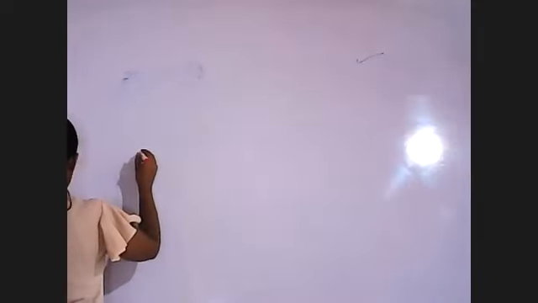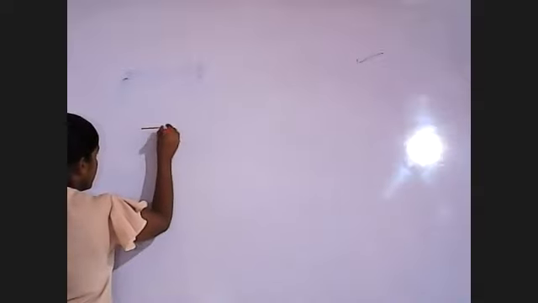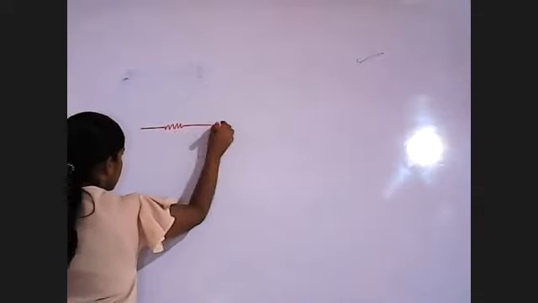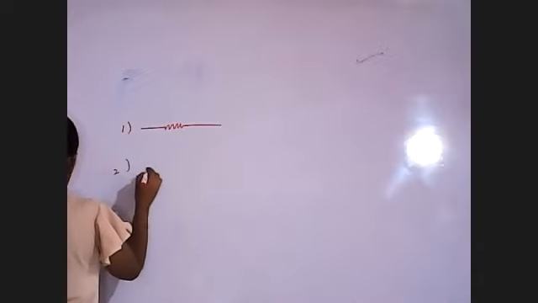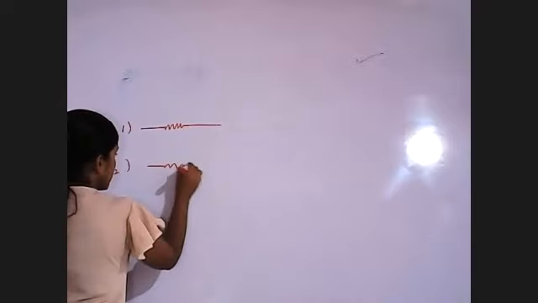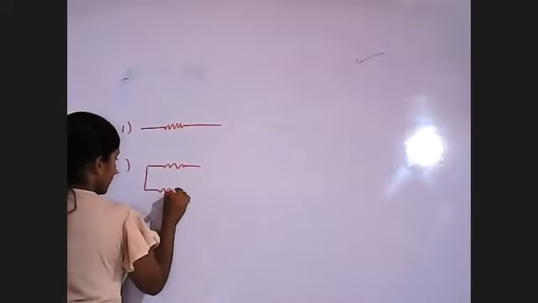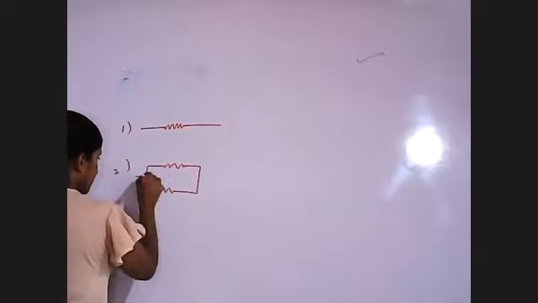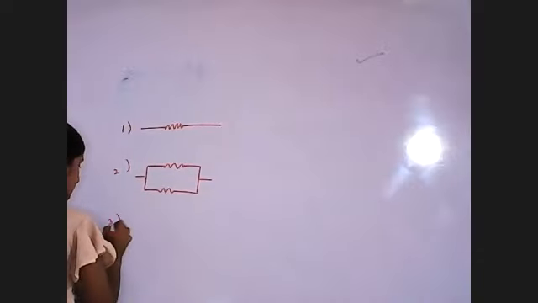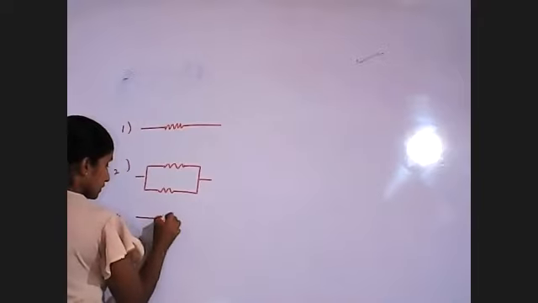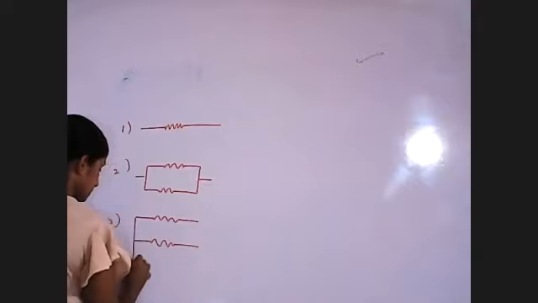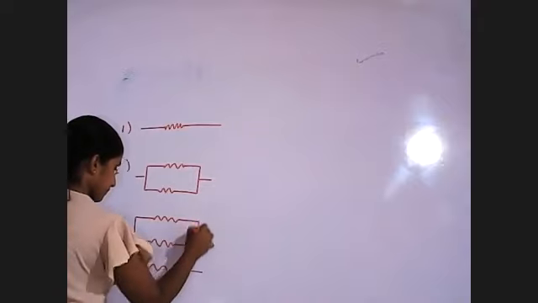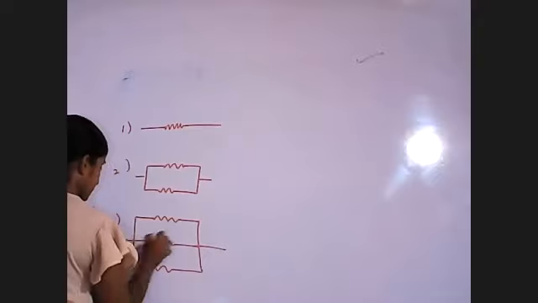So if we consider the three instances, in the first one, I draw only the resistance part. This is one. In the second one, it is cut into two equal parts, in this way. And in the third one, three equal parts.